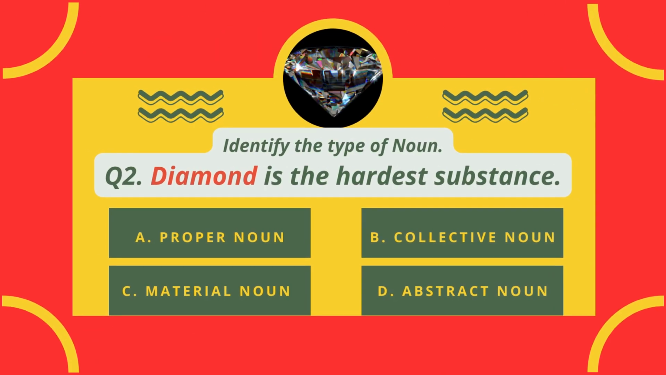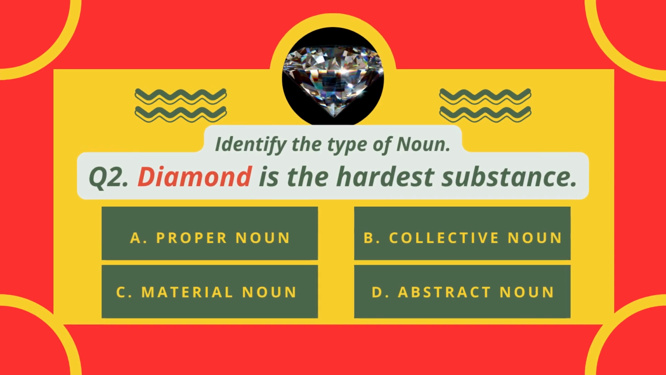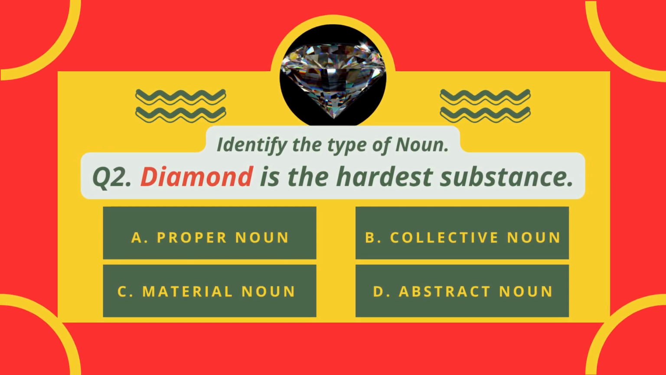Identify the type of noun. Diamond is the hardest substance. Here the noun diamond is A. Proper noun, B. Collective noun, C. Material noun, D. Abstract noun.